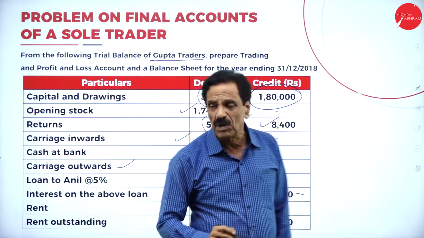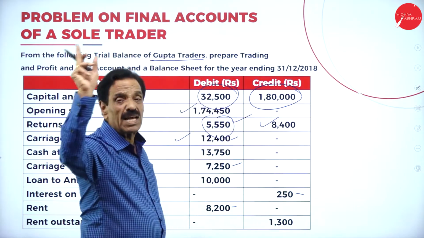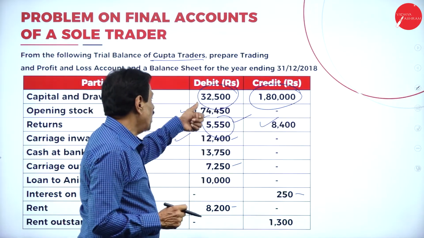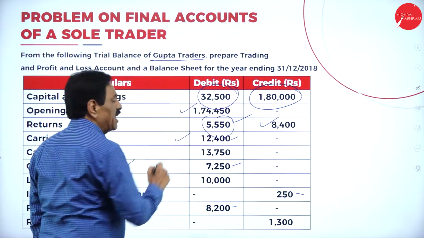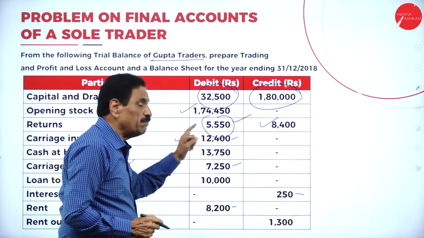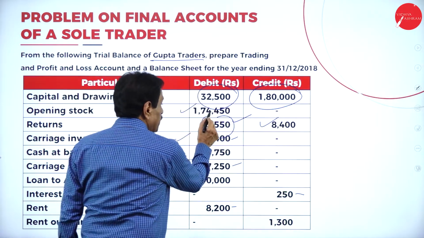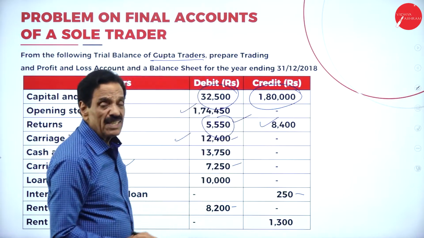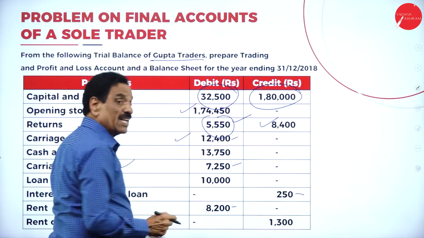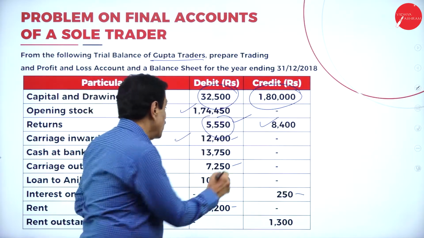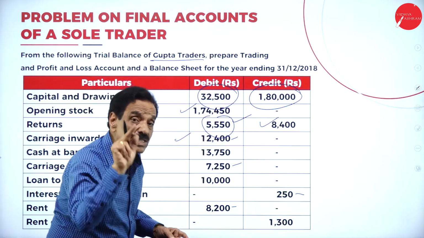If we go through the problem now, capital and drawing. Capital comes directly on the liability side of the balance sheet. Drawing should be deducted from the capital. Then opening stock, trading account. Here returns: sales return on the debit side, purchase on the credit side. From 1,74,500, how much should be deducted? 8,400 should be deducted. Carriage inward is directly connected to production. It will come in the trading account, debit side.